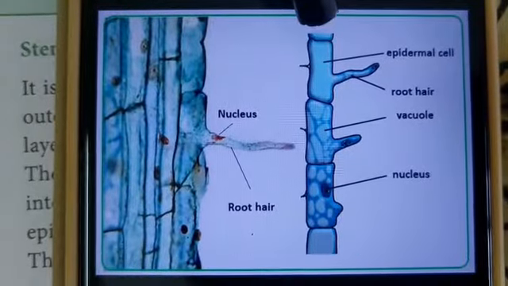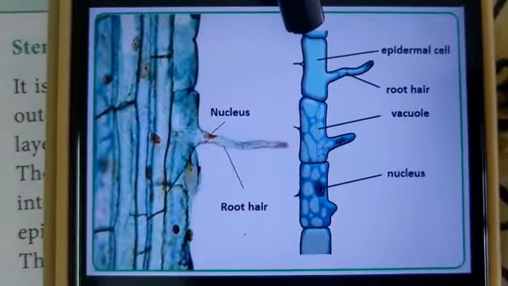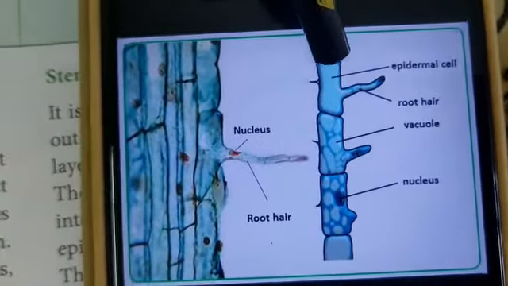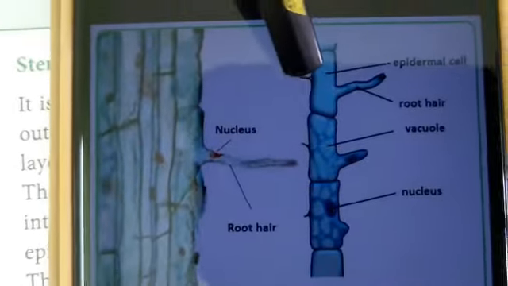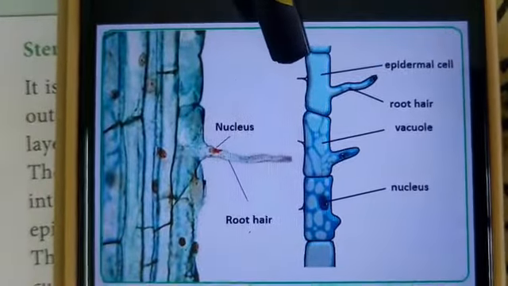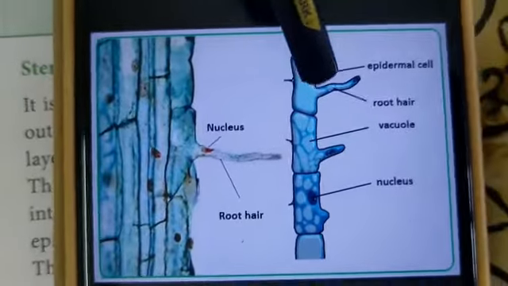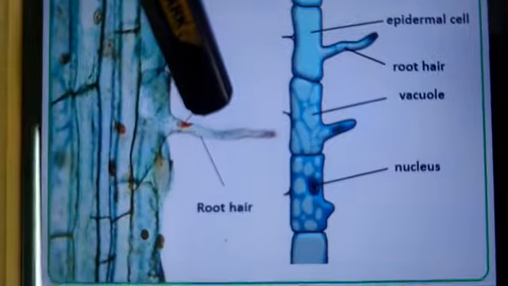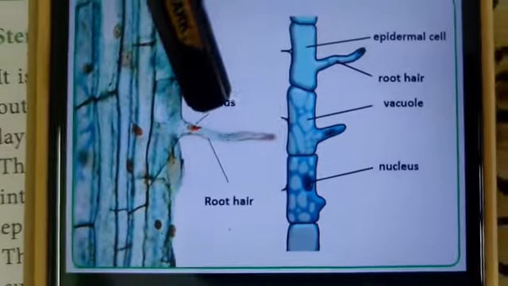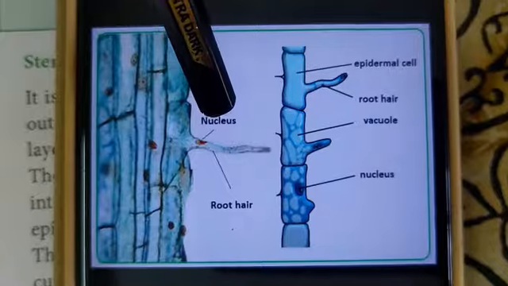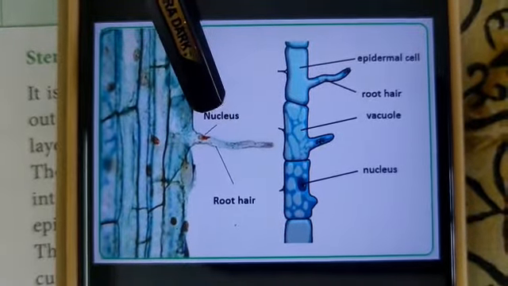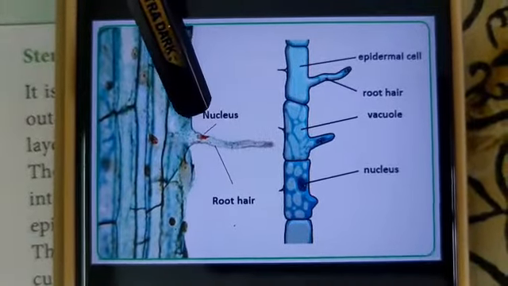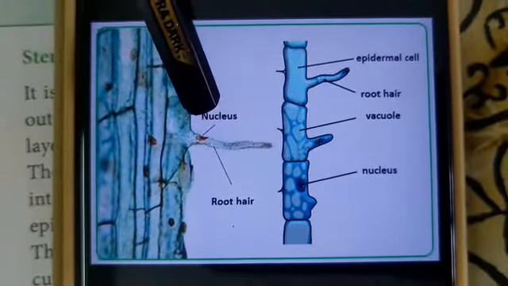The epidermis of the root is devoid of epidermal pores, meaning stomata are absent, and the cuticle is also absent in the epiblemma of the root. Root hairs are present in the epidermis of the root, which are involved in the absorption of water and mineral salts from the soil.